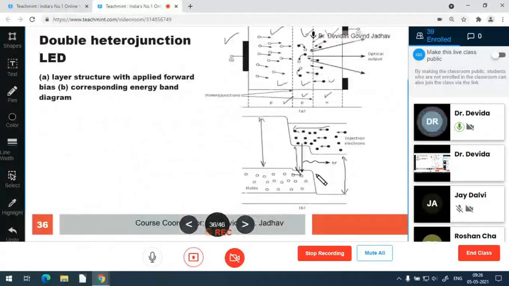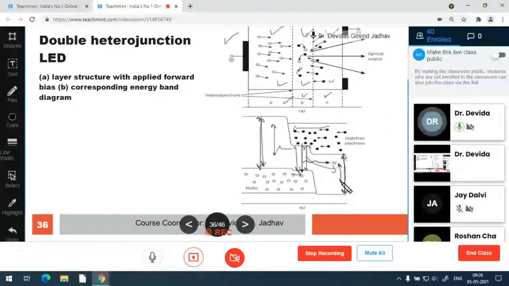So if a photon travels through the same material for 150 micrometers, it can be absorbed again in the same material. But if the photon goes into this region or this region, it has less energy than the band gap energy, so it cannot be absorbed in this region. So this photon is not absorbed.